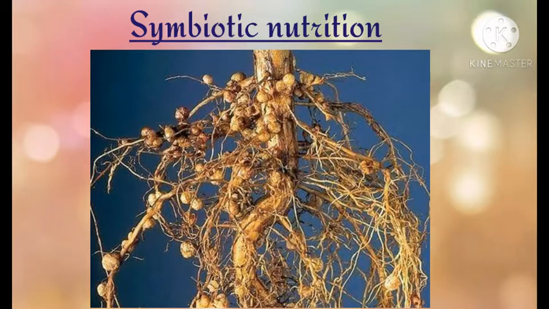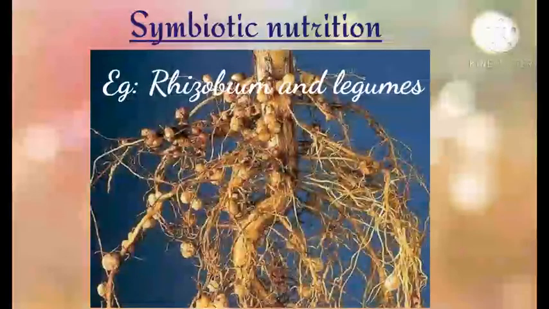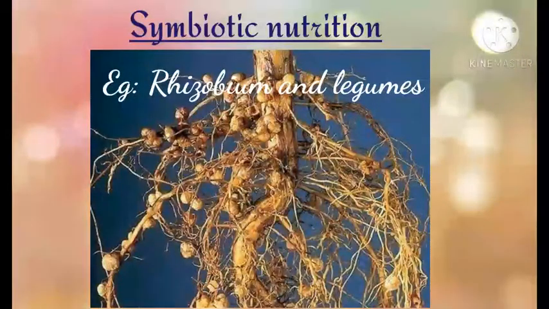An example of symbiotic nutrition is the association between a bacterium called Rhizobium, which is a nitrogen fixing bacterium, and leguminous plants. The roots of leguminous plants are enlarged and have a bead-like appearance. This is because the bacterium Rhizobium lives inside these root nodules. These root nodules provide nourishment and shelter to the bacterium. It gets a place to live in. In return, the bacterium fixes the atmospheric nitrogen and makes it available to the plant roots.